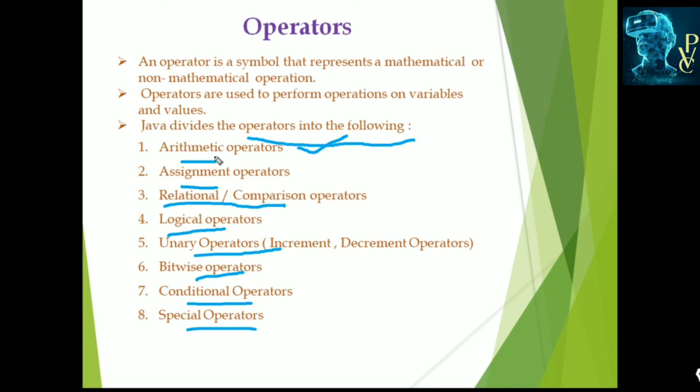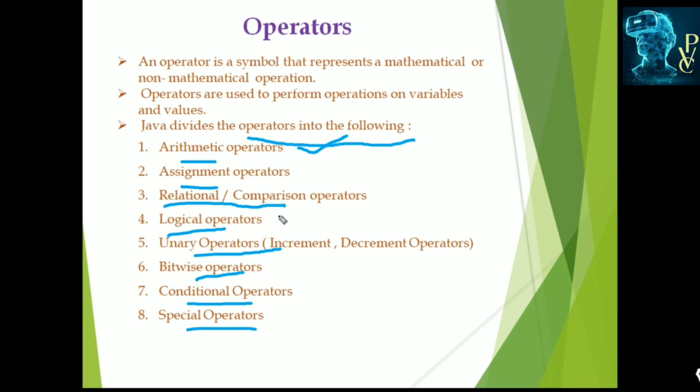Assignment operators are used to assign values to variables. Relational operators are for comparison, like less than, greater than, double equal to, less than or equal to, greater than or equal to. These all belong to relational operators, which are used for checking the relation between one or more expressions or variables. Logical operators are the connectives, like and, or, not. These are used to connect expressions or conditions.